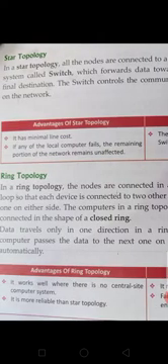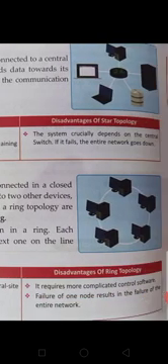Advantage of star topology: it has minimum line cost. We don't have too much line. Line means wires. If any of the local computers fails, the remaining portion of the network remains unaffected. If any computer has failed, then another computer is not affected. Disadvantage: the system closely depends on the central switch. If it fails, the entire network goes down. I already told you, if the switch is not working, the entire networking is not working.